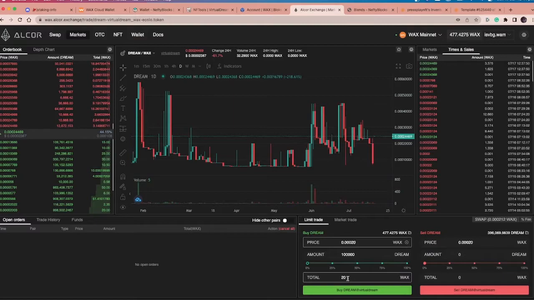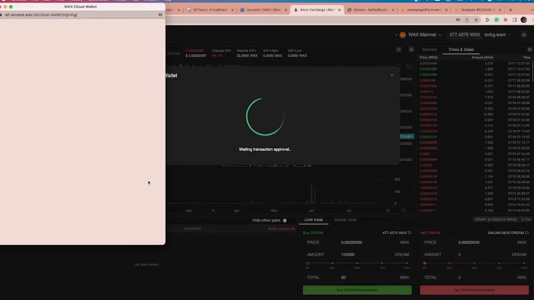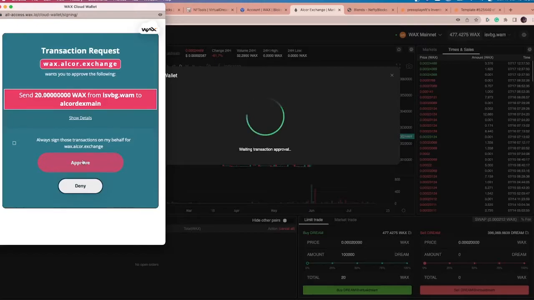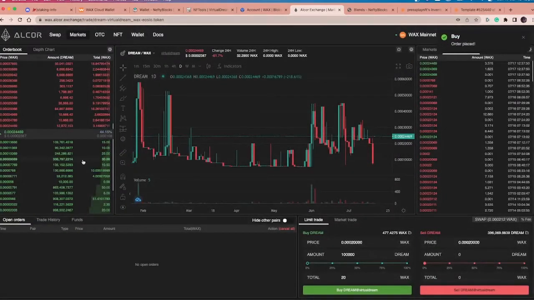So I'm going to save myself 5 wax here, and I'm going to put in a limit trade at 0.0002 for 100,000 dream, and then I'm going to wait. All right, because I'm not in a rush. These 1 of 1s are going to be there for a little bit longer. We've got some time. There's some other blends that we can do. And overall, buying dream at that price, I think, is pretty reasonable. Okay, and I'll tell you a little bit more of why I think that is.